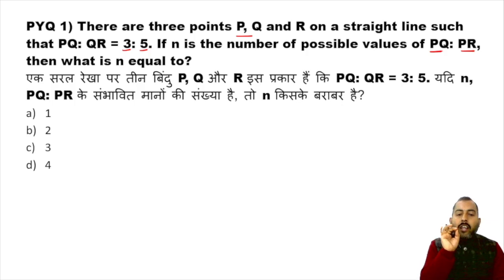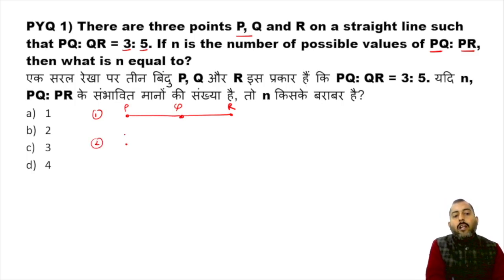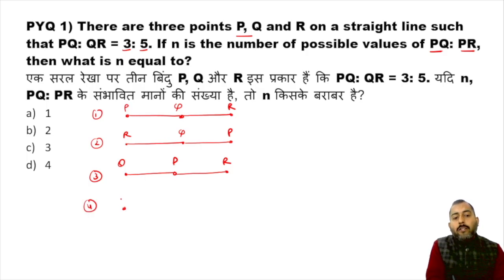Okay, now understand this question. P, Q, R are 3 points lying on a straight line. In the first case, it might be possible P comes first, then there is Q, and then there is R. Second, it might be possible R comes first, then Q, and then P. Third case, Q comes first, then P in between, then R. Fourth case, R comes first, then P in between, and then Q.